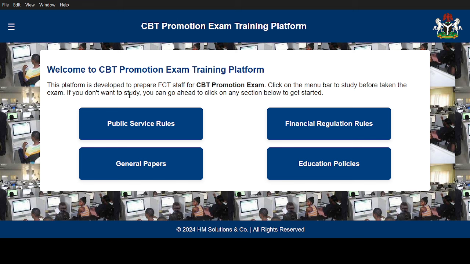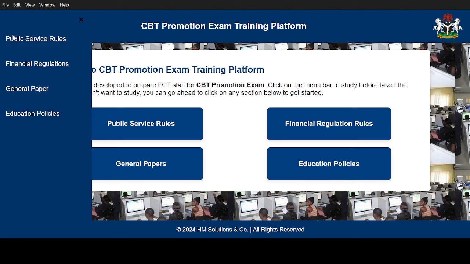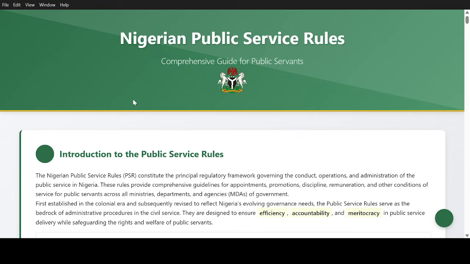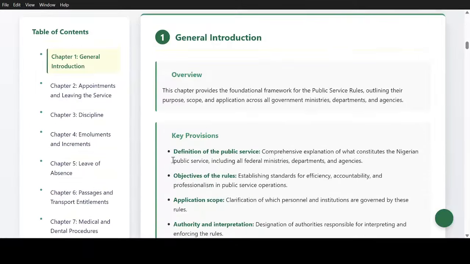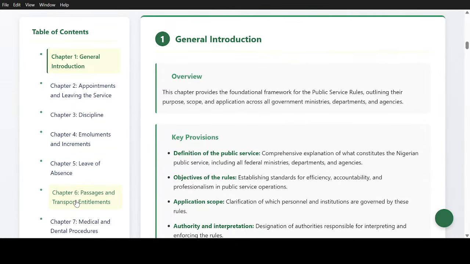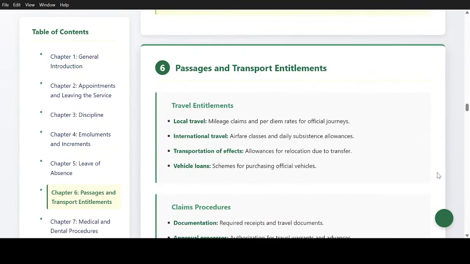Then if you want to study as well, maybe you want to do some small studies, if you like, you can come from here, choose any of these ones. If you come here, you can see the interface is not like the other one. This has really changed. Yeah, we have them here. Then you have the chapters here. Any chapter you click, it will take you there like that.